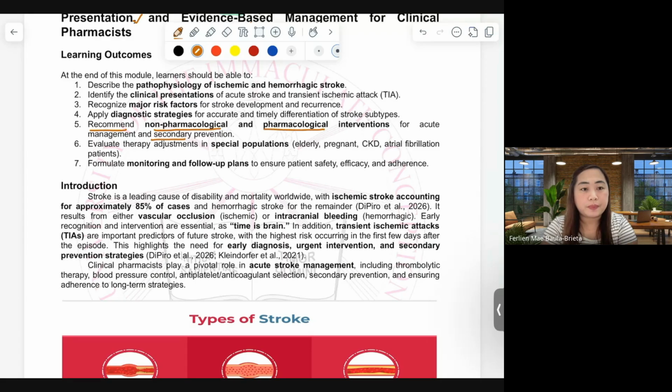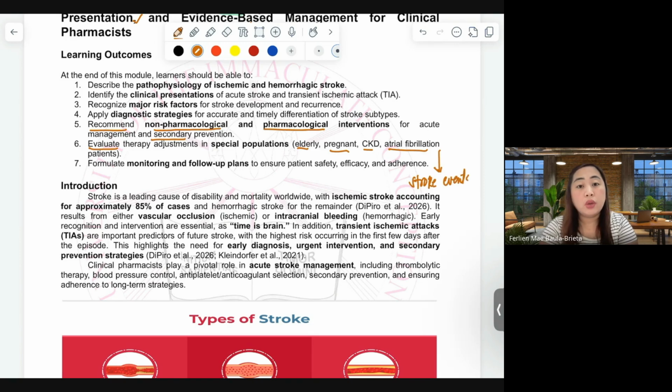of stroke? We are expected to evaluate therapy adjustments in special populations: elderly, pregnant women, CKD patients, patients with atrial fibrillation. As we have discussed prior, people who have atrial fibrillation are prone to having stroke events.